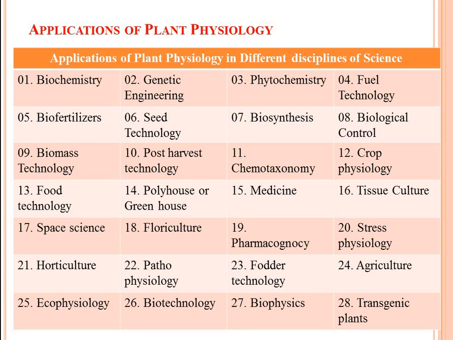In various disciplines of science, there are various applications of plant physiology.